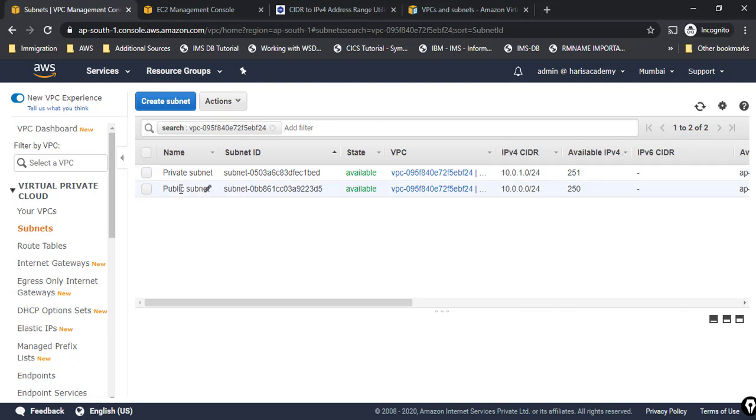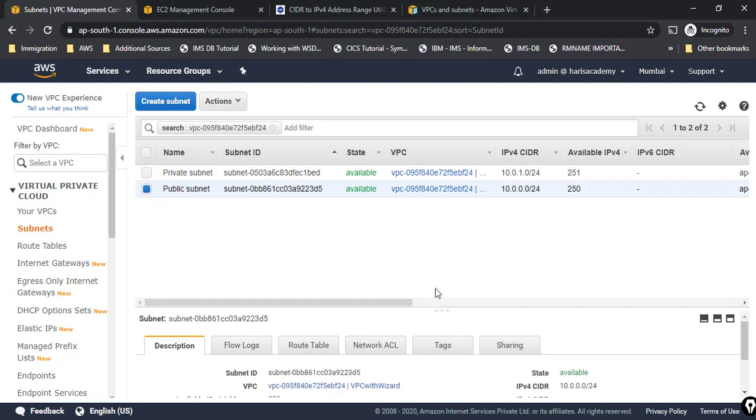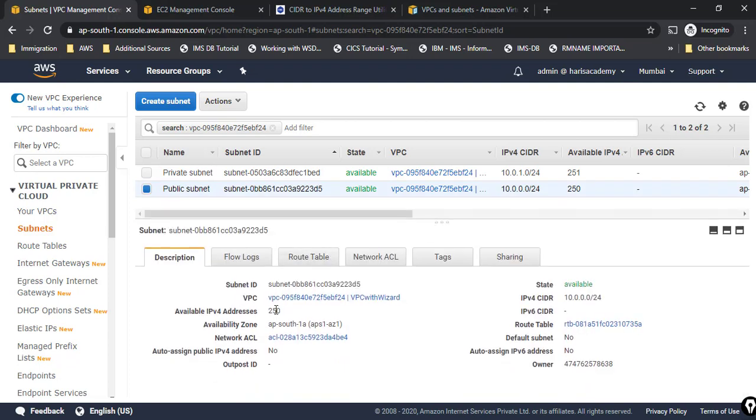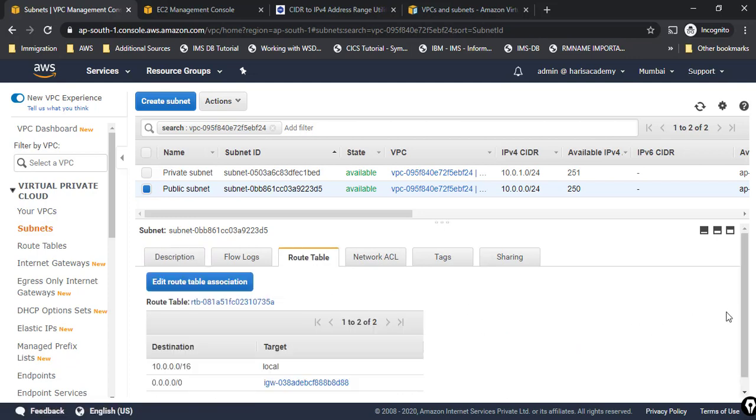Let us go through the details of what exactly it has done, so that it will be easy for us to create it manually. Now I'll go to the public subnet and see the details here. You can see this is the VPC which was created, this is the availability zone, and this is the network ACL. Now we can see the route tables here. If I click on route table, you can see there are